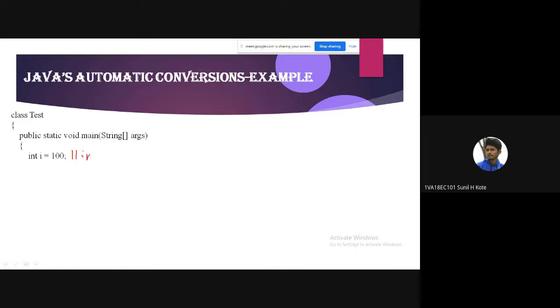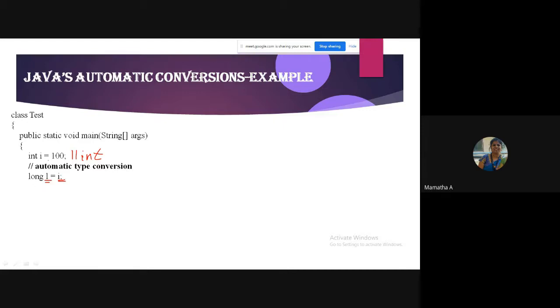Integer data type. I is now an integer. Okay, just see. Long L equals I. What is I to me? I is int. L is Long, ma'am.